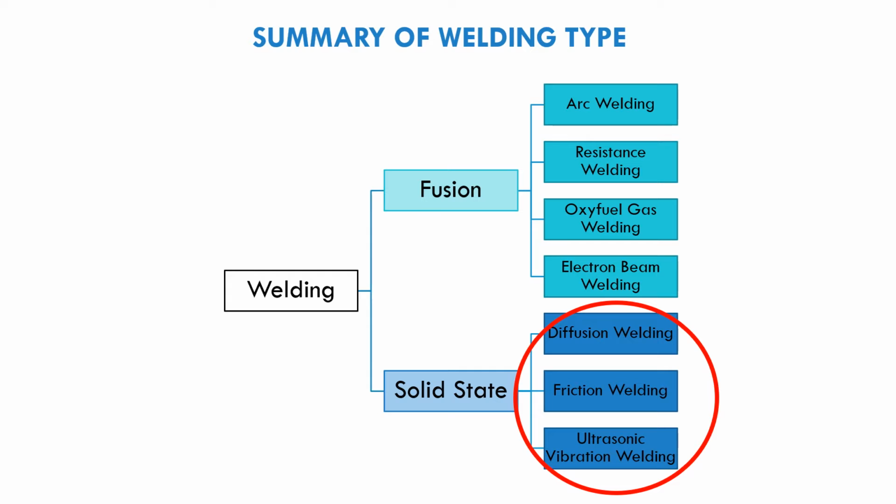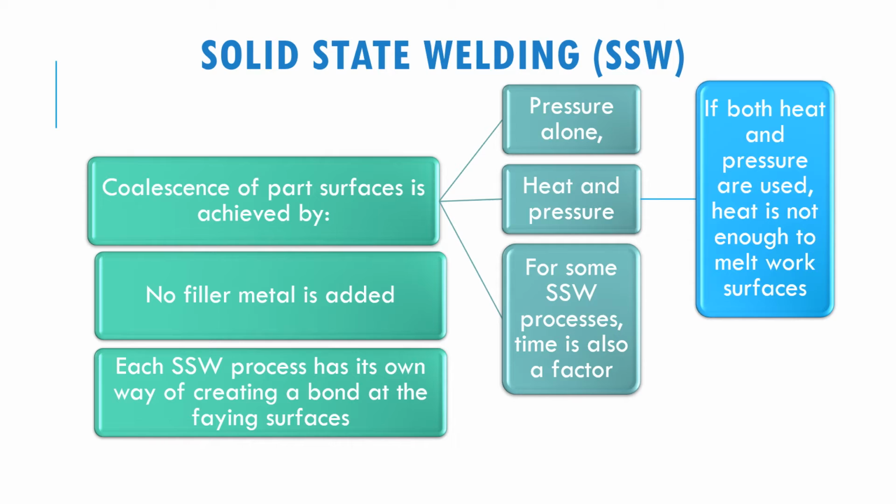Assalamualaikum everyone. So let us continue with the solid state welding, which are the diffusion welding, friction welding, and also ultrasonic vibration welding. What is solid state welding? In solid state welding, coalescence of the part surface is achieved via three methods.